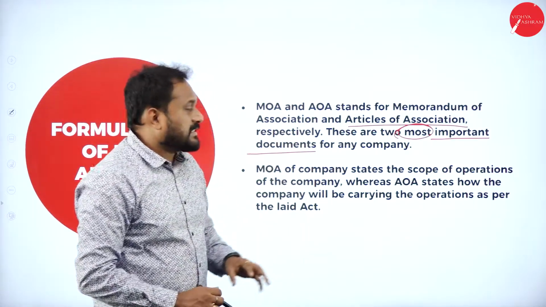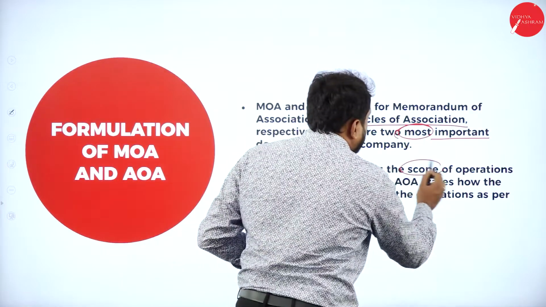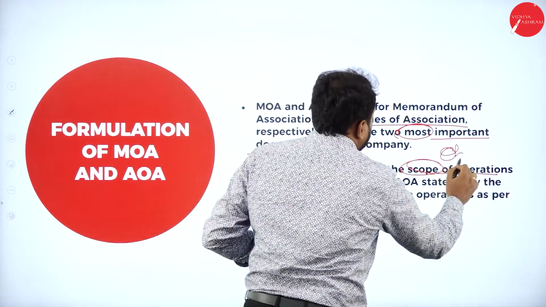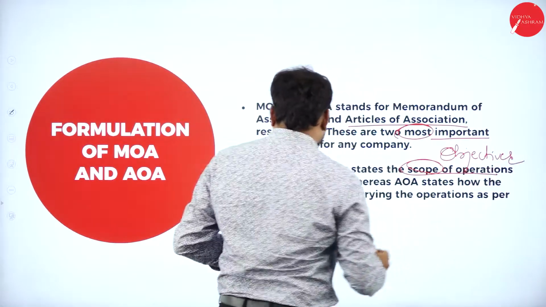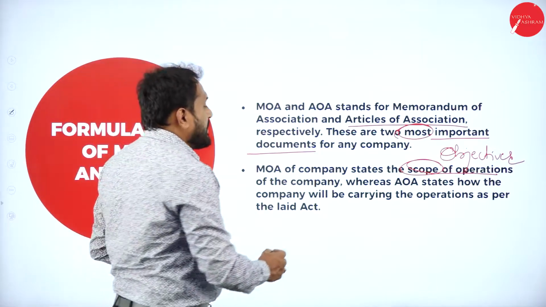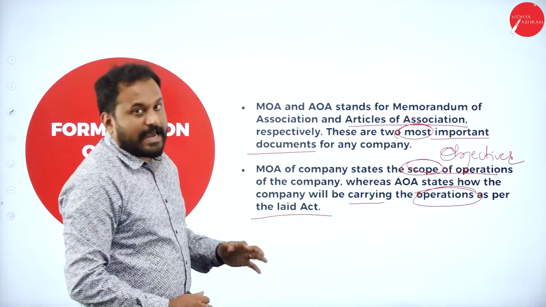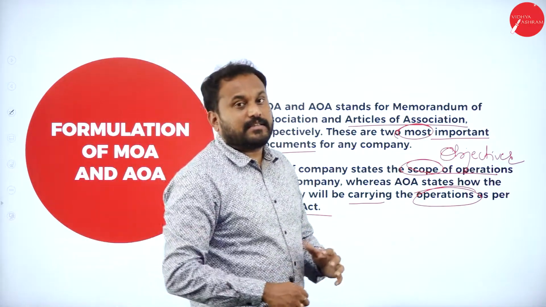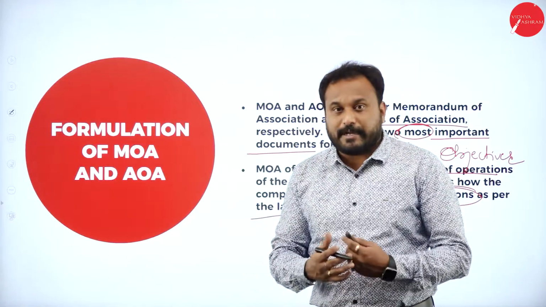The MOA of the company states the scope of operation of the company, that is, you will only go with the scope of operation as well as the objectives. Whereas the AOA states how the company will be carrying out the operations as per the laid act. So here this is the procedure to go for incorporation of a private company.